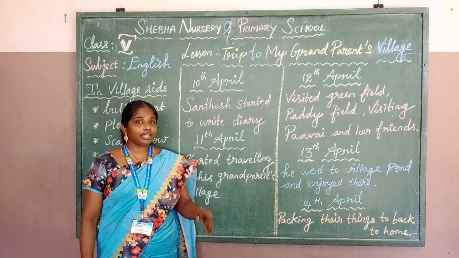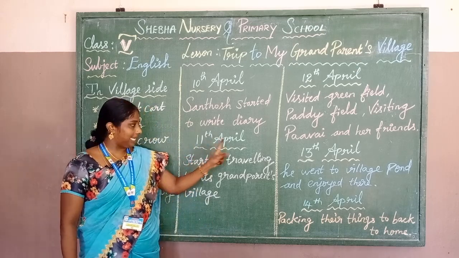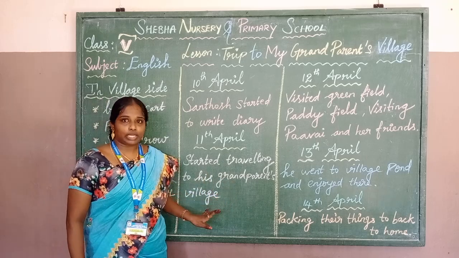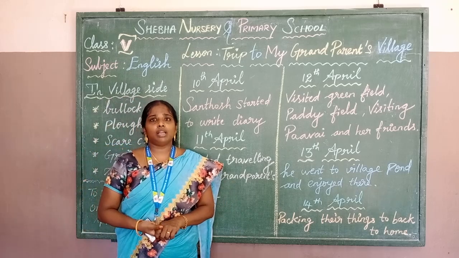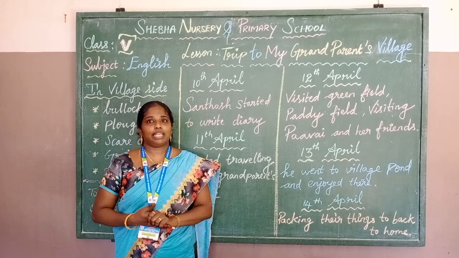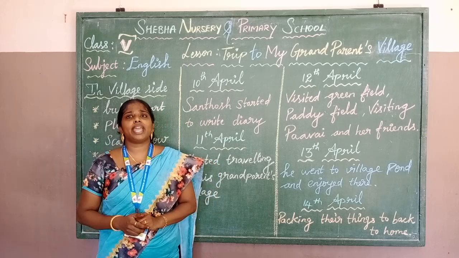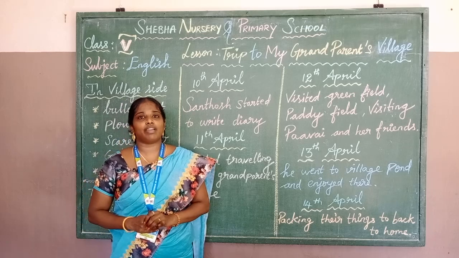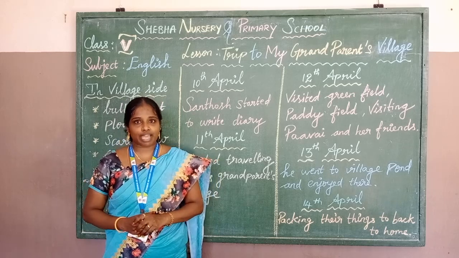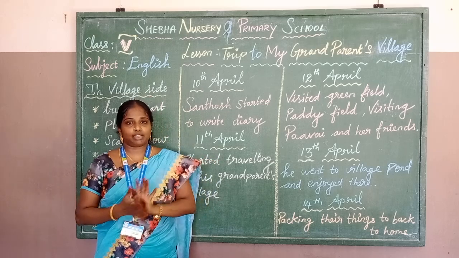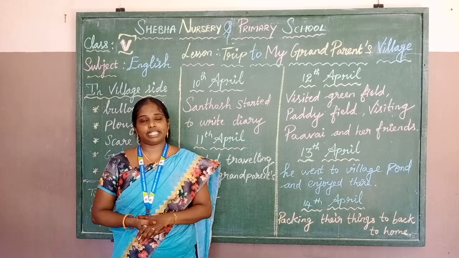So now we move on to 11th April. He started traveling to his grandparents' village. On 11th April he is writing. We turn the diary and we are reading that. Today we are traveling. So where? To his grandparents' house. They started to move in a bus.